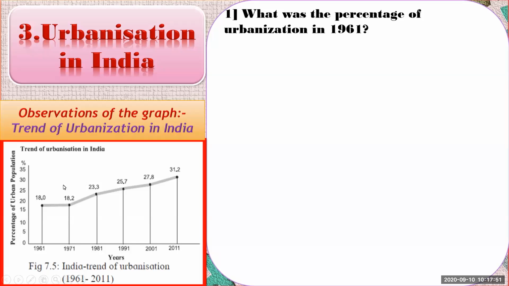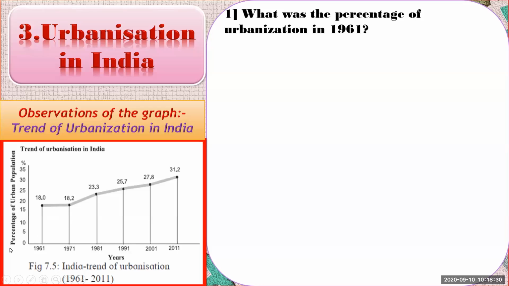Here, first of all, we should always read the title, that is Figure 7.5, India: Trend of Urbanization from 1961 to 2011. Means the trend of urbanization in India is given here, for the years 1961 to 2011. This much data is given here and shows us how the trend of urbanization is going in India.